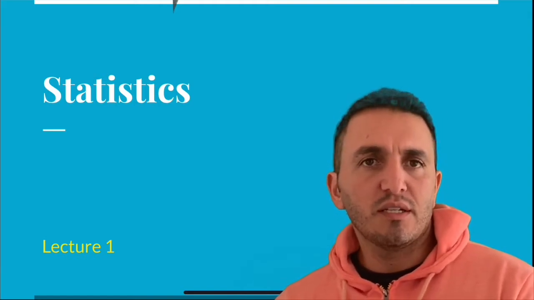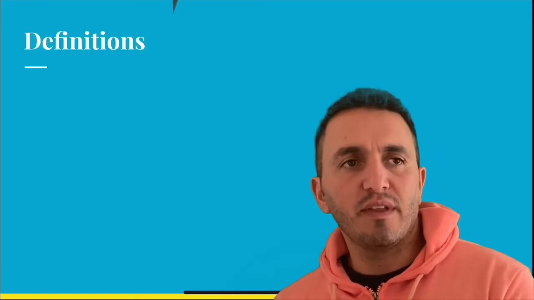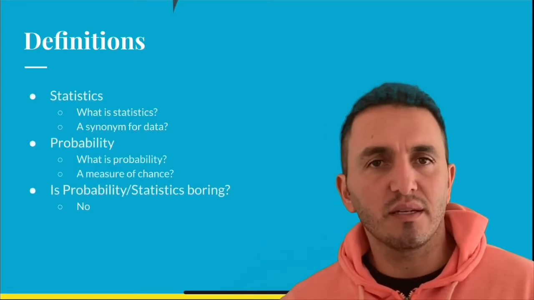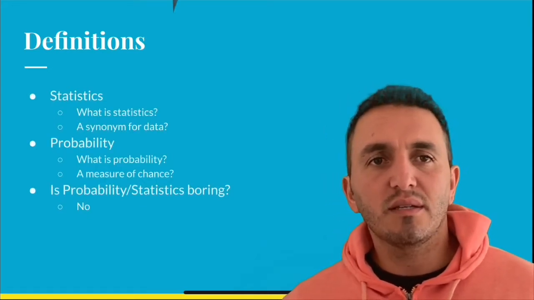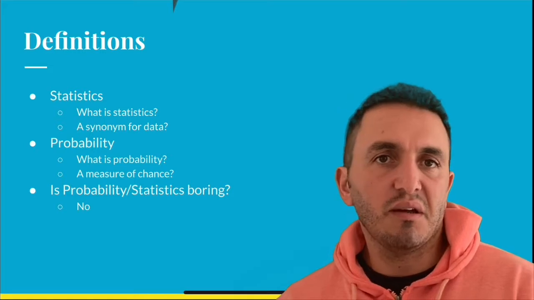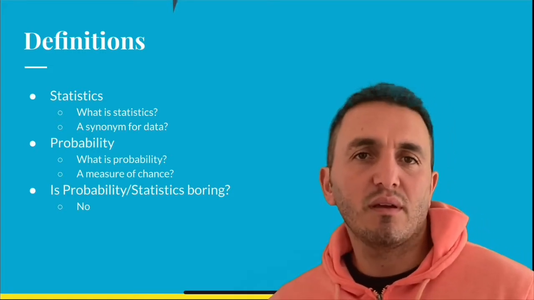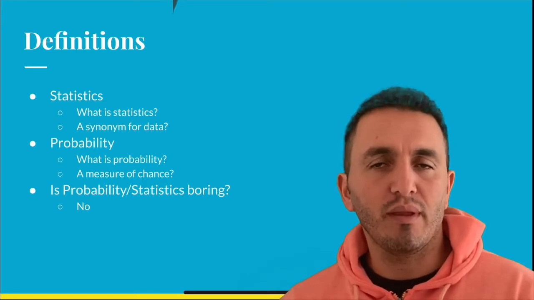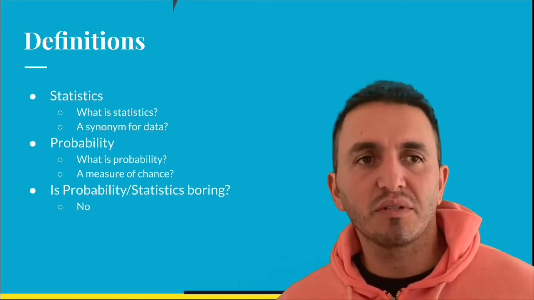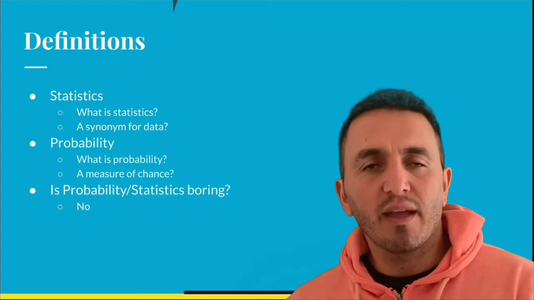First, I just want you guys to think about the definition of these two terms, probability and statistics. What is statistics? Is a statistic the mean, the mode? Those are our statistics. What's the field? And how is it different from probability? Think about those yourselves. You can pause the video. Think about that for a second.